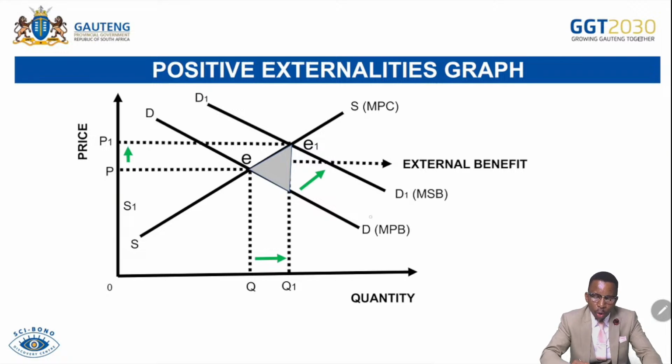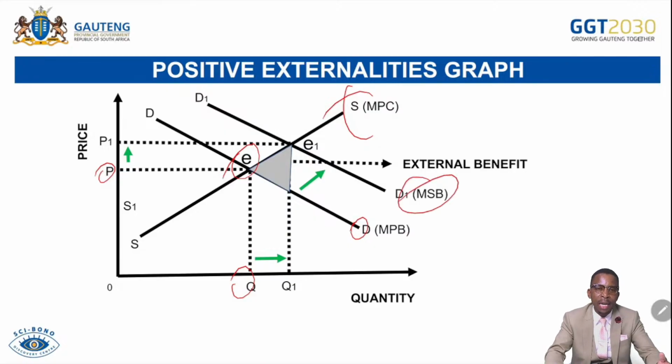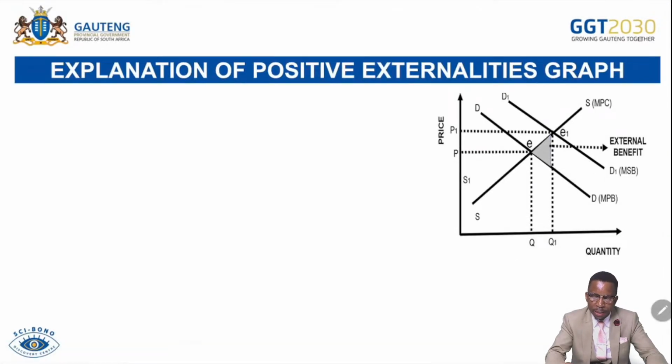So we check the original demand curve, marginal private benefit, and then the original supply, marginal private cost. And then we have an equilibrium point, which is there, and the price as well as the Q. After that, the increase in income earned by people leads to the shift of demand from D to D1, because as people get more income, they tend to demand more goods and services. Then we move to marginal social benefit. Society is now benefiting because of the education and training that occurred to their children. For that reason, the shaded area becomes the external benefit or social benefit, or what we call welfare gain, for the society. The graph is being explained there.